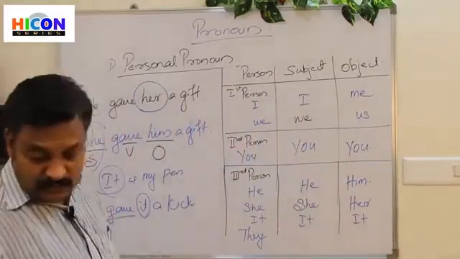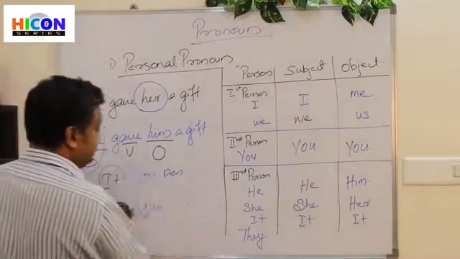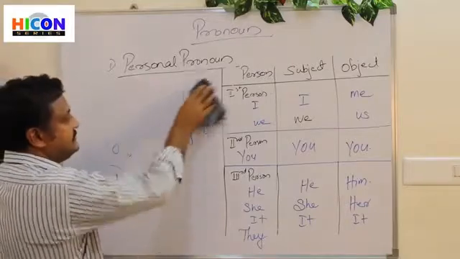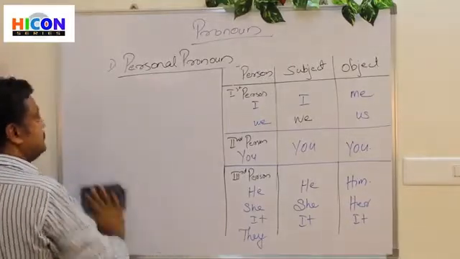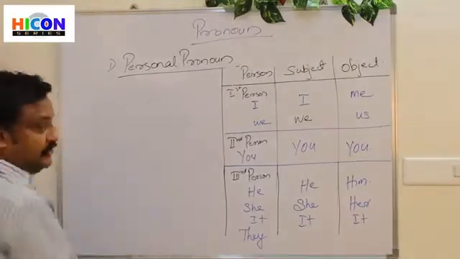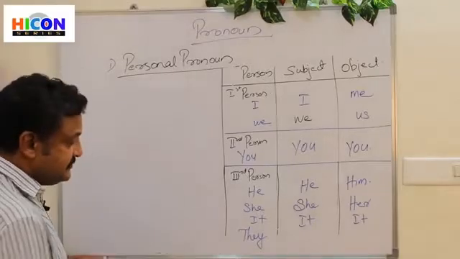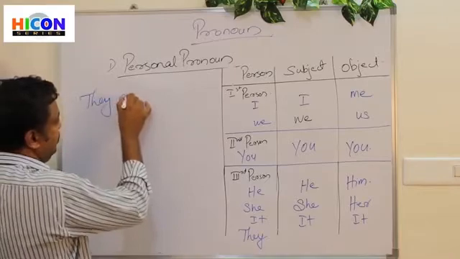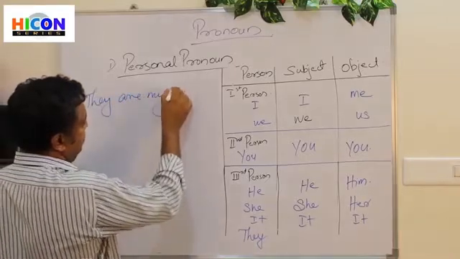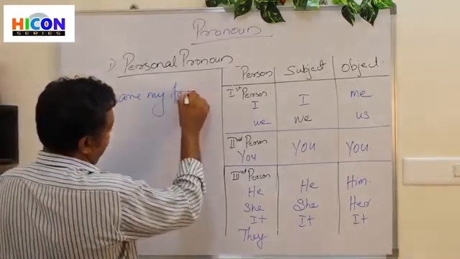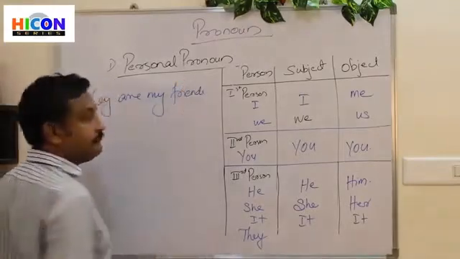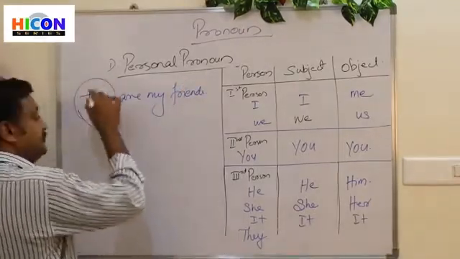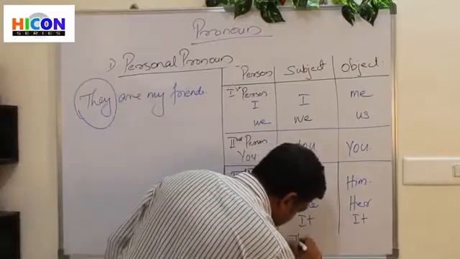Now we have one more, that is they. So how do we use they as a subject in a sentence? They are my friends, in which they is used directly as a subject.